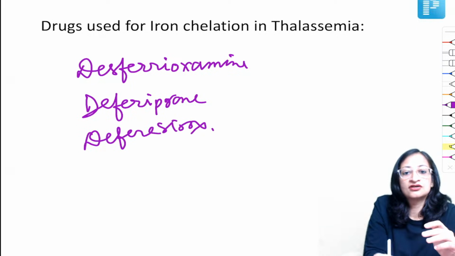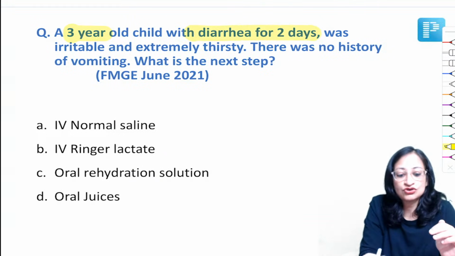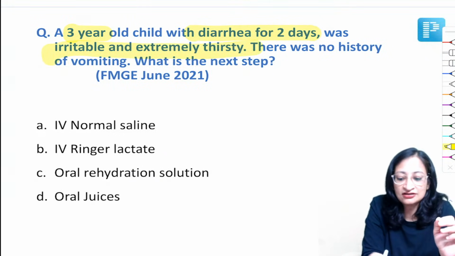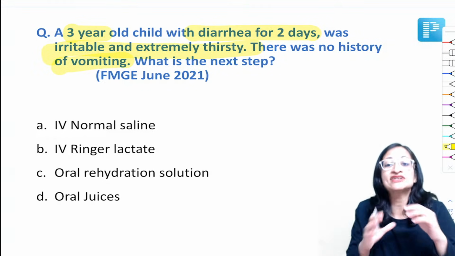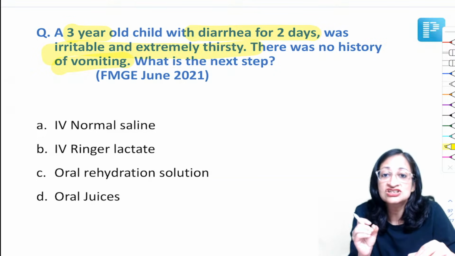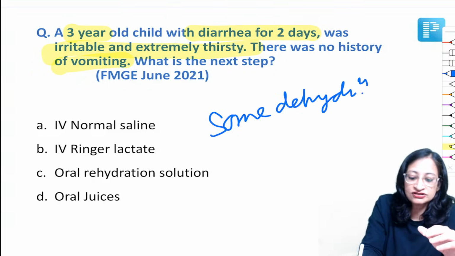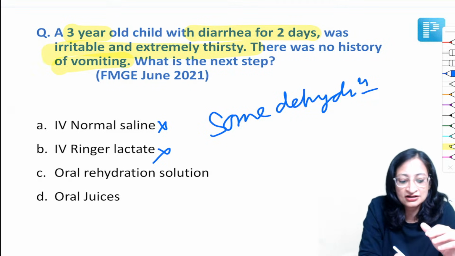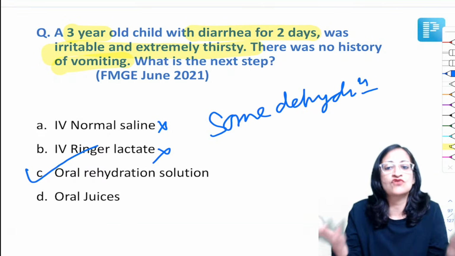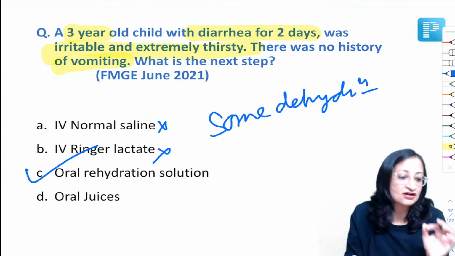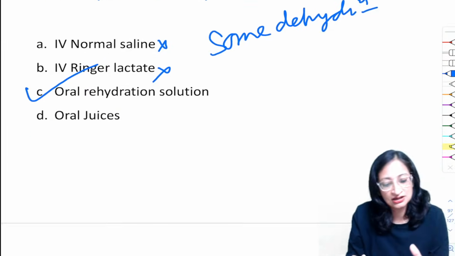Right? Moving ahead, a 3-year-old child with diarrhea for 2 days was irritable and extremely thirsty. There was no history of vomiting. What is the next step? A child with diarrhea who is irritable and extremely thirsty has some dehydration. For some dehydration, you will not give normal saline or ringer lactate. We will give oral rehydration solution, unless the child has severe vomiting, then we have to give IV. So oral rehydration solution is the correct answer.